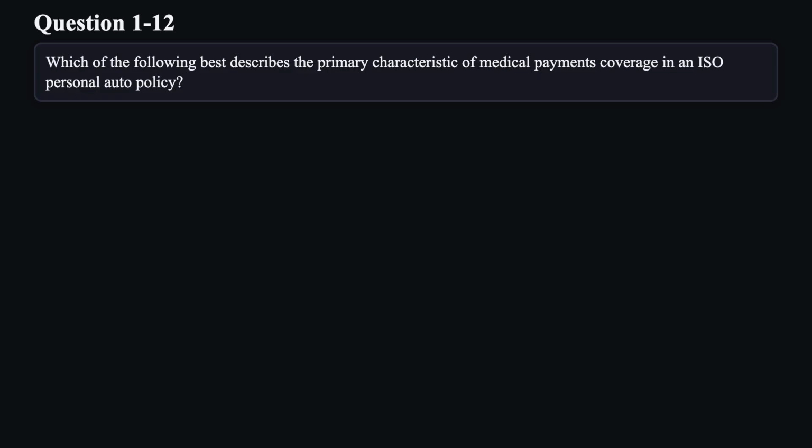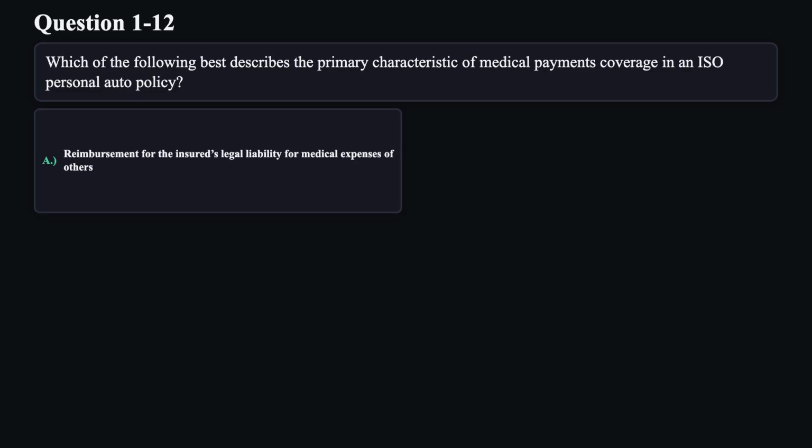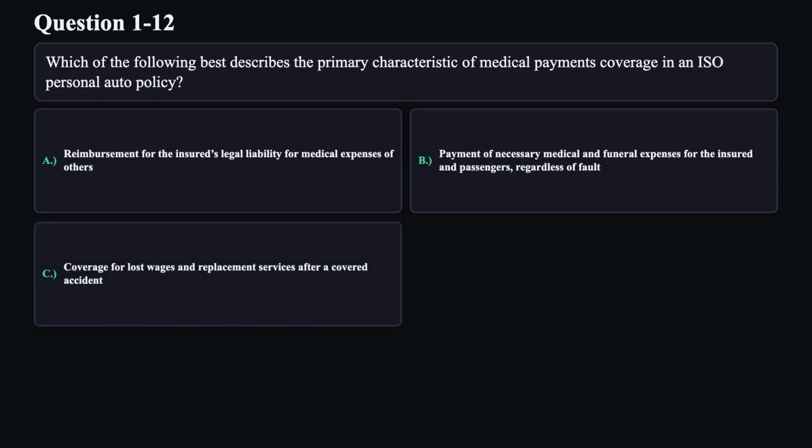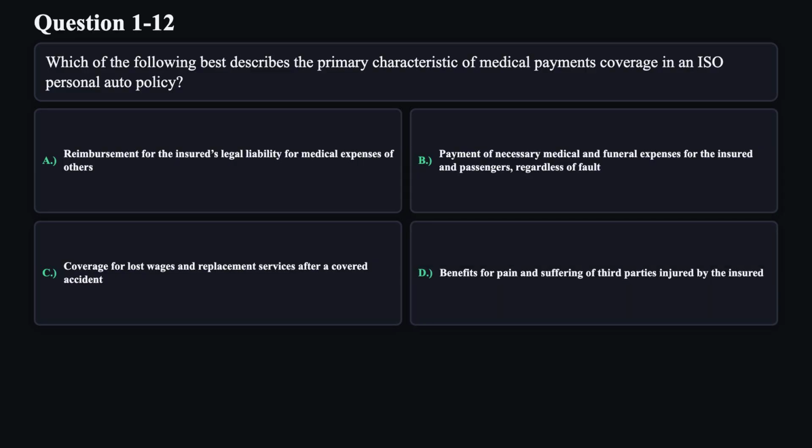Question 12. Which of the following best describes the primary characteristic of medical payments coverage in an ISO personal auto policy? A. Reimbursement for the insured's legal liability for medical expenses of others. B. Payment of necessary medical and funeral expenses for the insured and passengers, regardless of fault. C. Coverage for lost wages and replacement services after a covered accident. D. Benefits for pain and suffering of third parties injured by the insured.